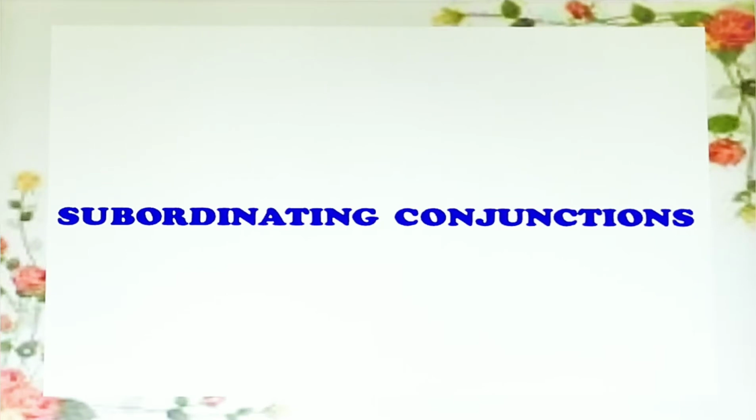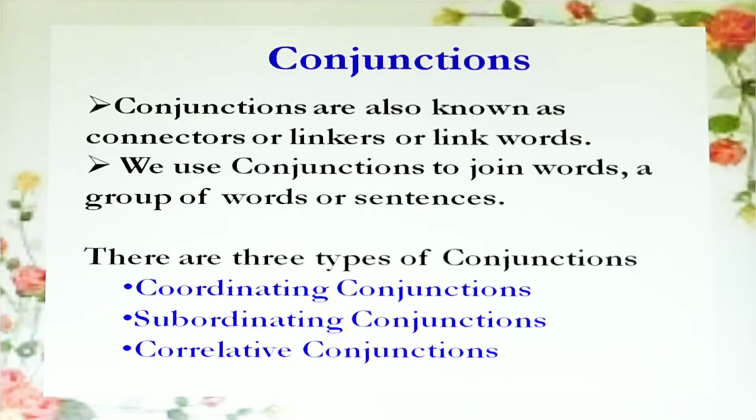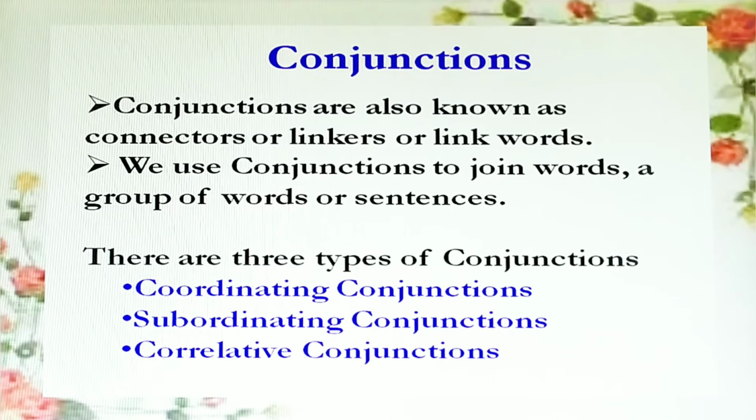In this video, we are going to see about subordinating conjunctions. Before that, we'll see about conjunctions. Conjunctions are also known as connectors or linkers or link words. We use conjunctions to join words, a group of words or sentences. There are three types of conjunctions. They are coordinating conjunctions, subordinating conjunctions, and correlative conjunctions.